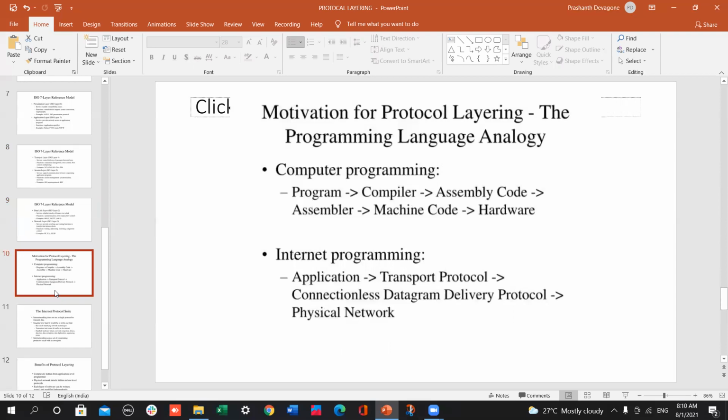Motivation for protocol layering: the programming language analogy. Computer program, then compiler, then assembly code, then assembler, then machine code, and at the last stage, hardware. In internet programming: applications, transport protocol, then connectionless datagram delivery protocol, then the physical network.